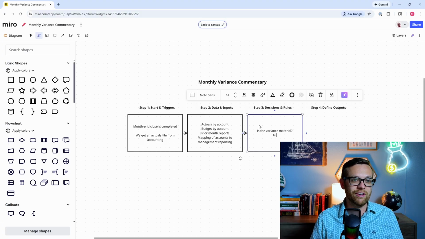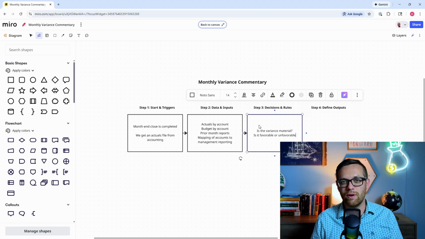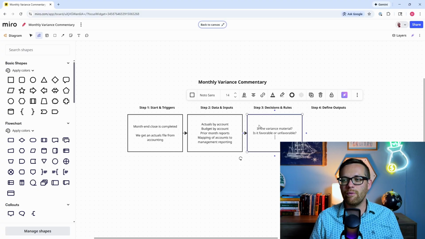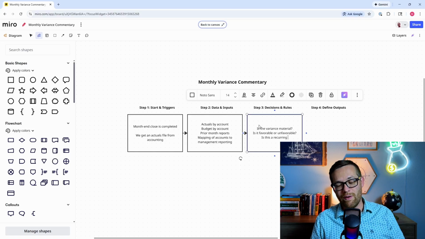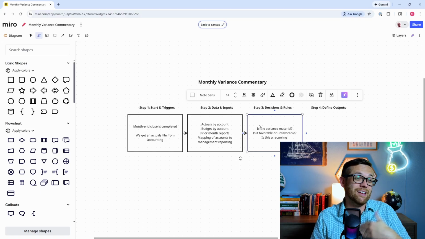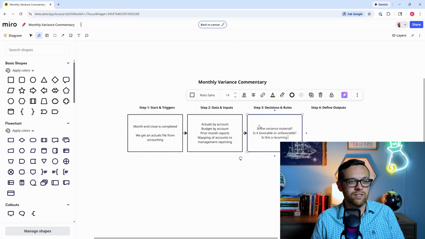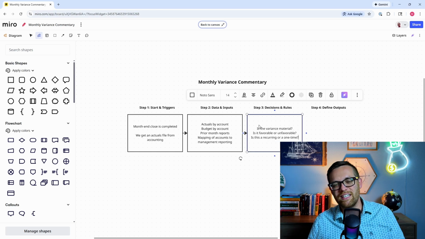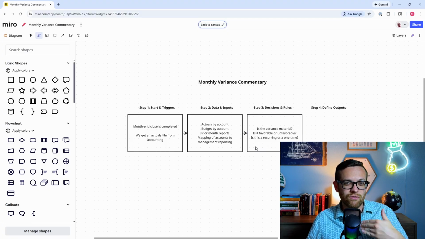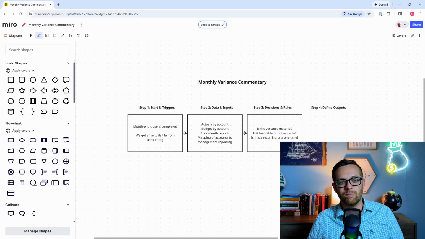We want to be very clear. Is it favorable or unfavorable? It's very important if it's favorable or unfavorable. And we also want to tell the agent, is this recurring or one time? So this is where it's going to look back across the prior reports we've given it to see if this keeps happening, if it's a trend or if it's something new. So is this a recurring or a one time? So those are some decisions and some rules we're going to want to code in. And those are things that we kind of just do in the process that we would need to explicitly tell the agent.